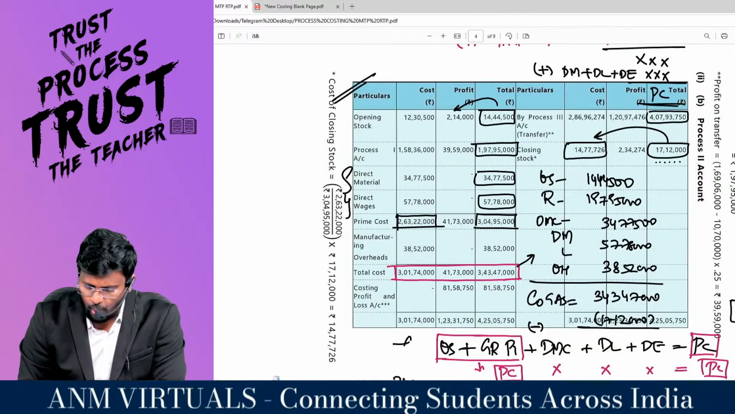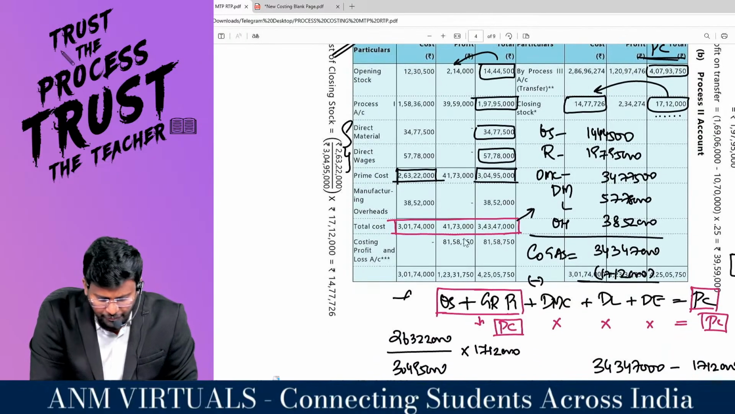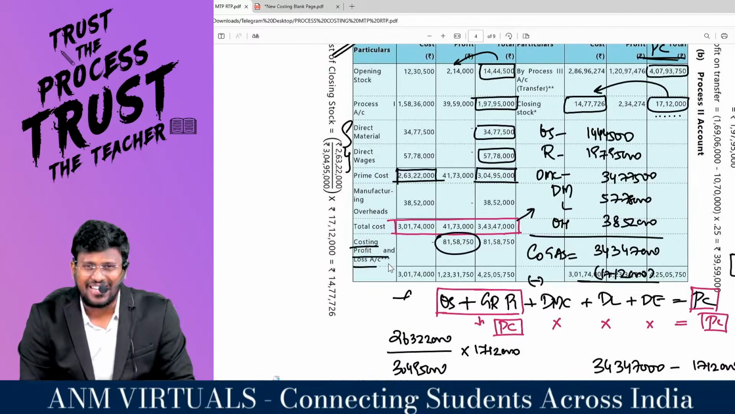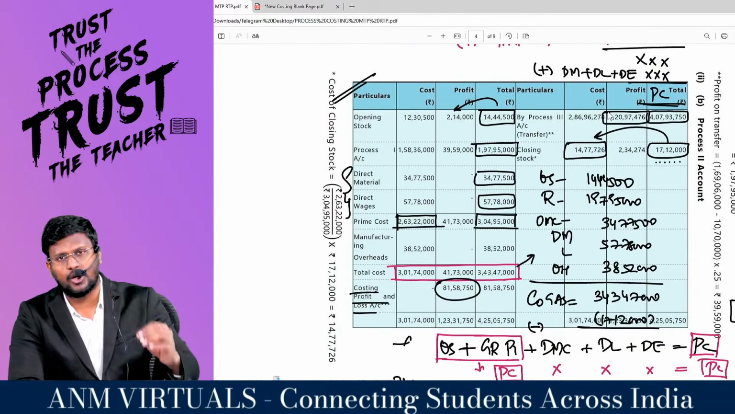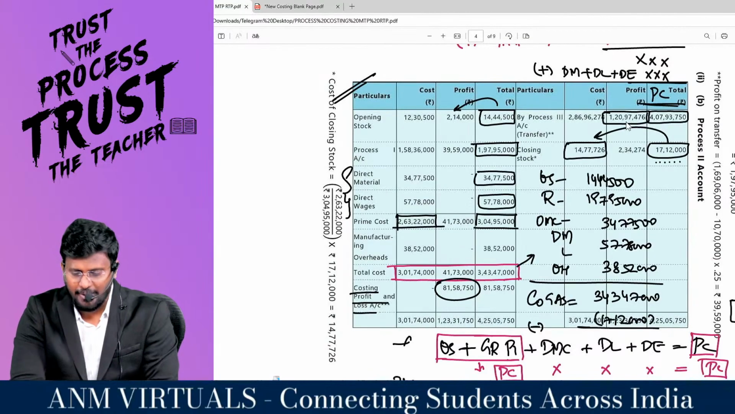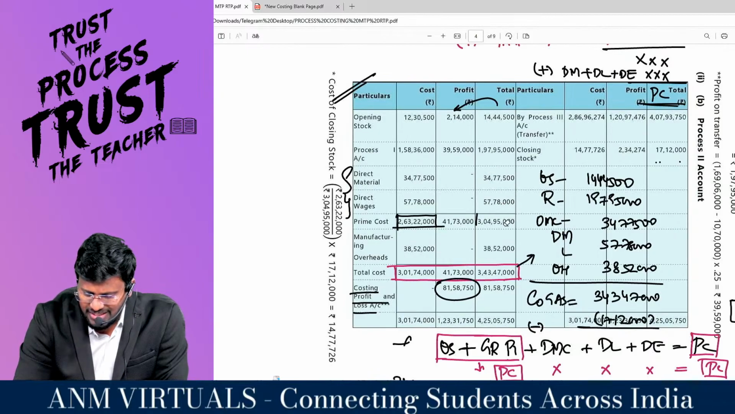4 crore 7 lakh 93,750 divided by 5 comes to 81 lakh 58,750, which is the profit from the second process. Don't look at this profit; this profit will never match. I will tell you why. This profit will never match because this is the amount transferred to process 3.